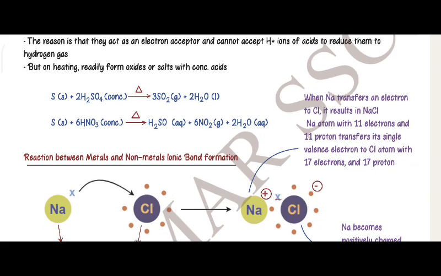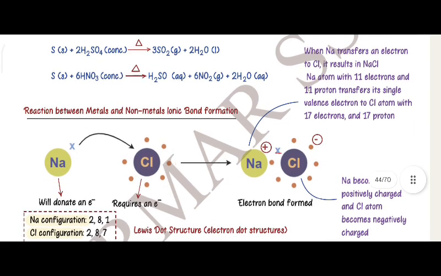Sulfur plus 2 moles of concentrated H2SO4 on heating gives 3 moles of SO2 gas plus 2 moles of H2O liquid. Sulfur solid plus 6 moles of concentrated HNO3 on heating gives H2SO4 liquid plus 6NO2 gas plus 2H2O.